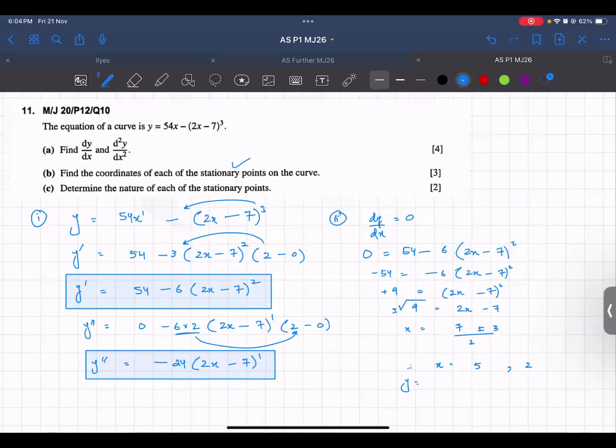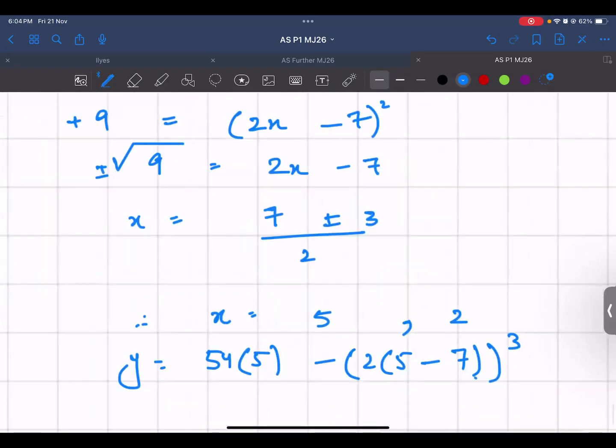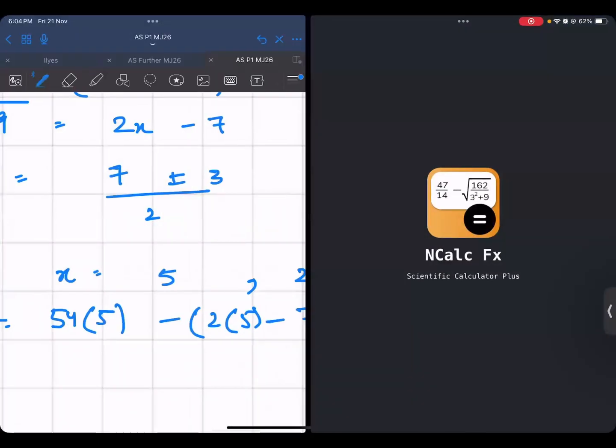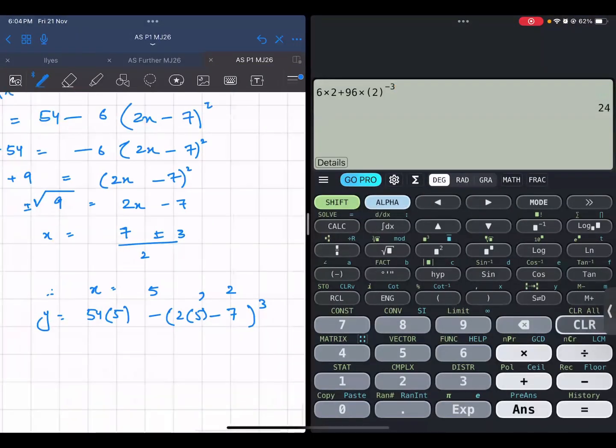So for the y, 54 times 5 minus (2 times 5 minus 7) whole cube. Use your calculator. 243.